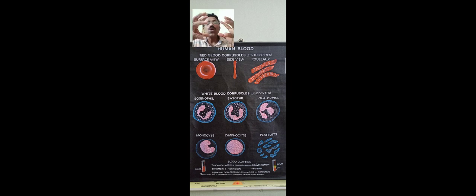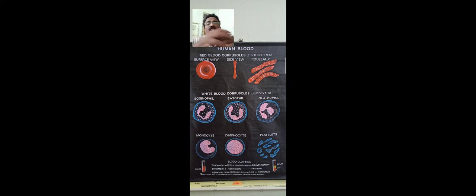Platelets help to clot the blood. So in the absence of platelets, what happens? Yes, an excess amount of blood goes through the wound, so excessive bleeding takes place, so a lot of blood may be lost from the body and it may cause serious problems in the patient.